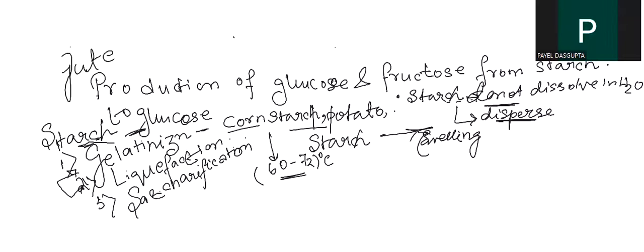As a result, it finally gets dissolved, and the term for this after swelling is gelatinization of starch. Usually, gelatinization of starch takes place in certain cases.